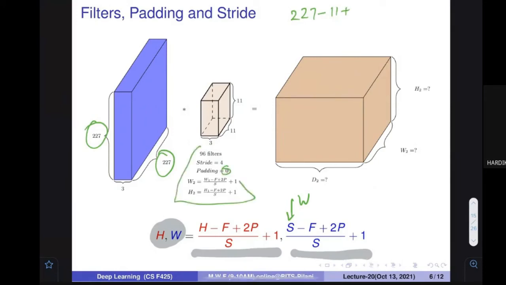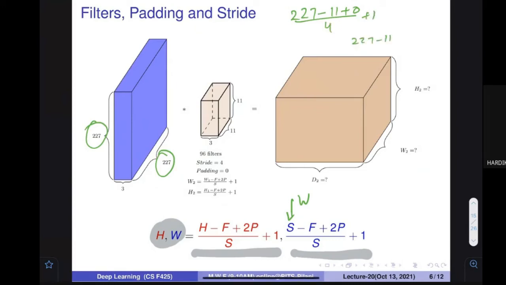Let's assume that the filter properties are this. I have not discussed this, so let me discuss it. Let's assume I am going to apply 96 filters, not only one. I am going to maintain the stride of 4, and padding is 0. Then the value comes out to be: padding is 0, divided by stride 4, plus 1, and 227 minus 11.